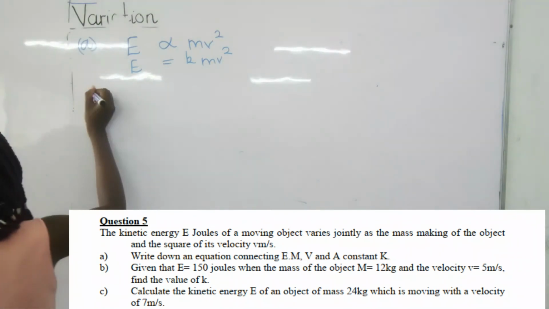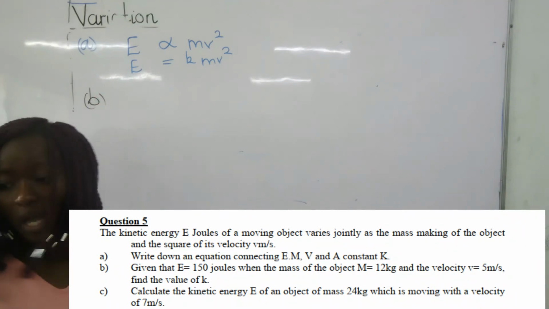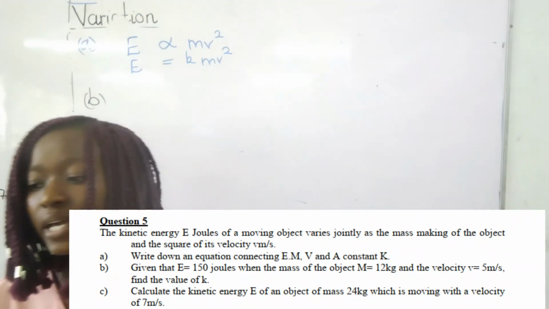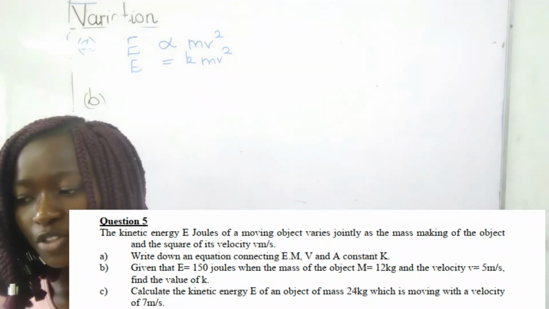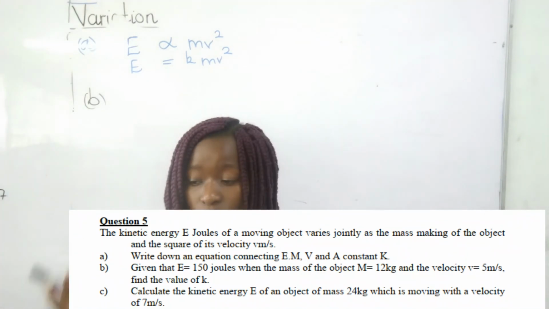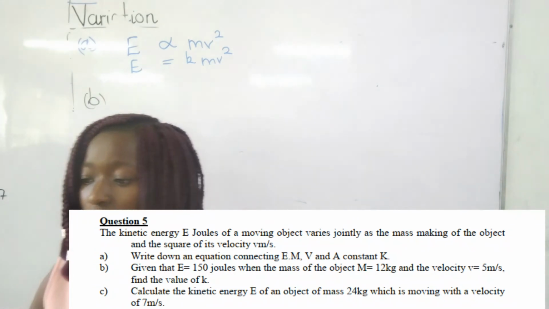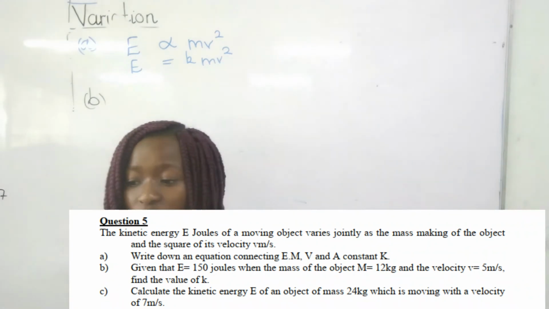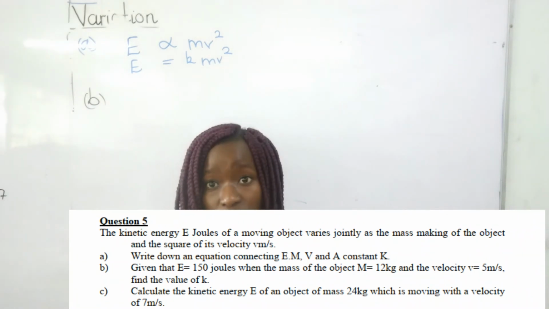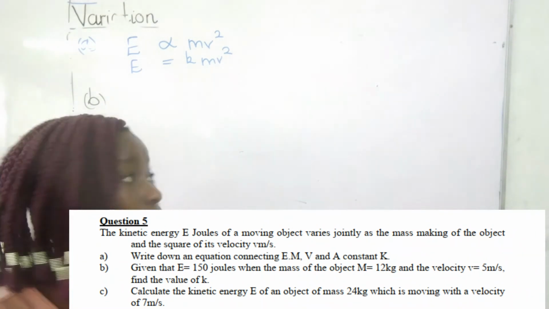And our part B is, we are given that E is 150 joules when the mass of the object m is equal to 12 kg and the velocity v is 5 meters per second. Find the value of k. So first you have to find the value of k. What are we given?